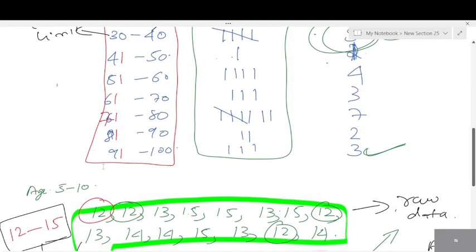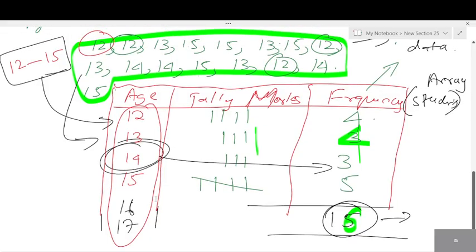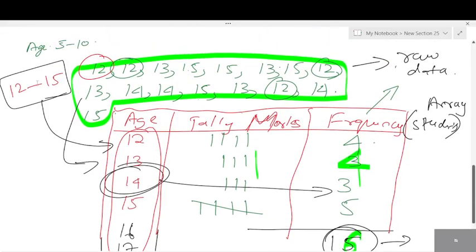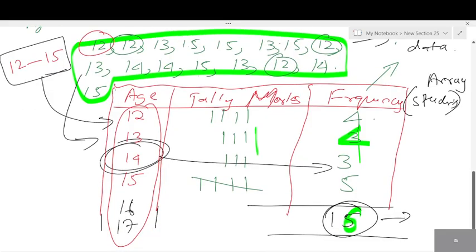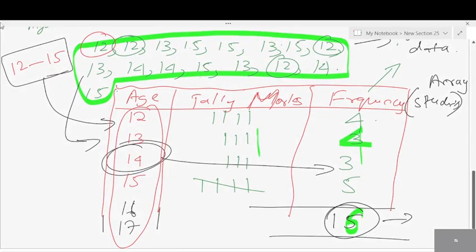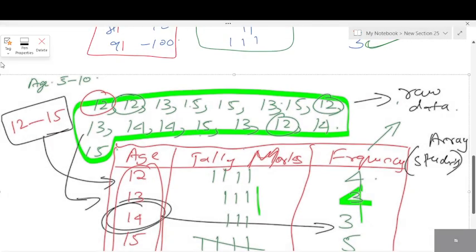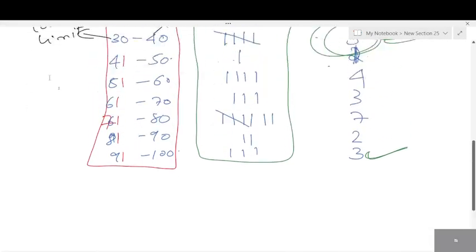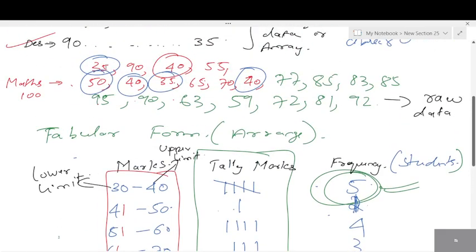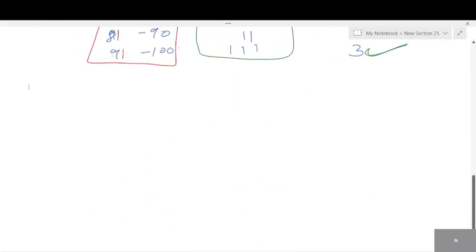Now, the normal table is done. Where there are very few terms, like 12, 13, 14, 15, we draw the table like this. You don't need to group. Fine. When there are a lot of numbers, like in the first example, such as 35, 45, 55, just imagine if you don't group them and keep writing, it goes on.